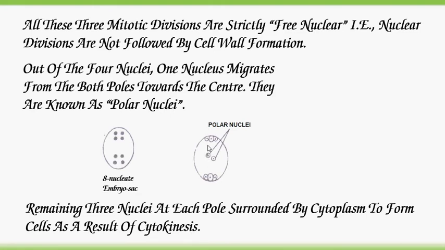After one nucleus from each pole moves towards the center, the remaining 3 nuclei undergo cytokinesis to form 3 cells at each pole and polar nuclei at center.